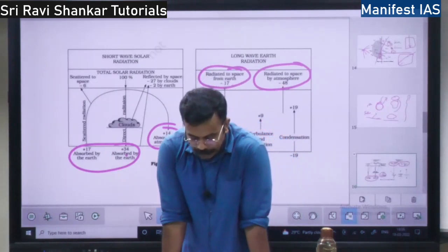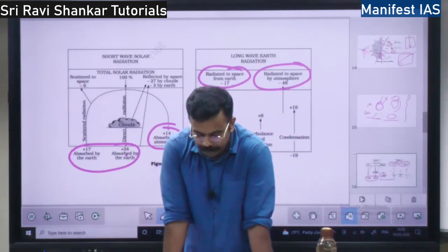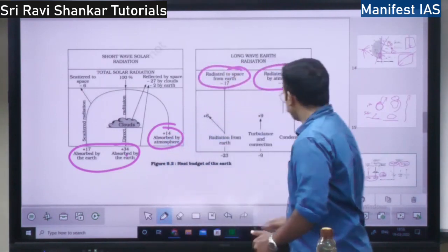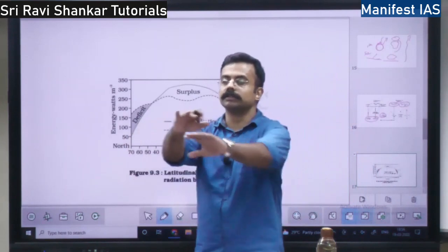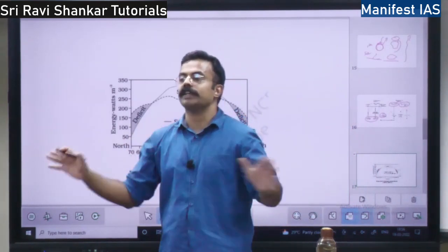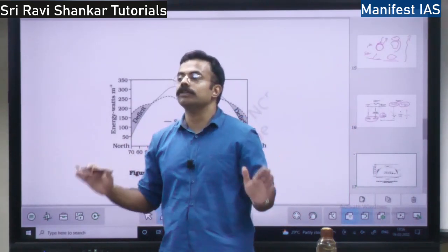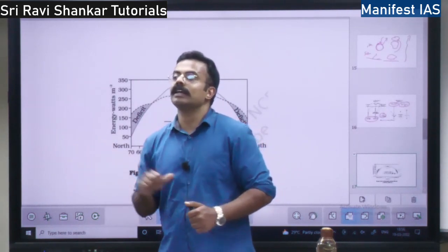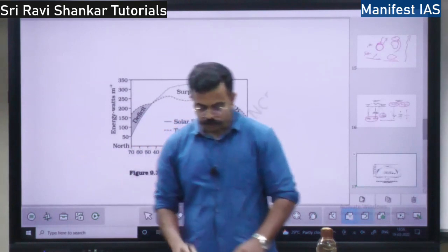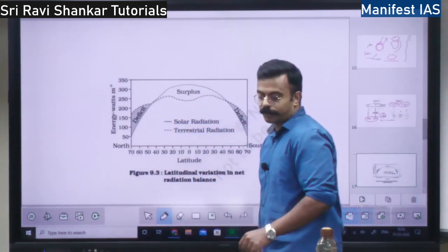Variation in the net heat budget at the surface. At the surface you have certain variations. All surfaces across the earth won't receive the same heat radiation. Some will receive more, others will receive less, right? Some places you have surplus.